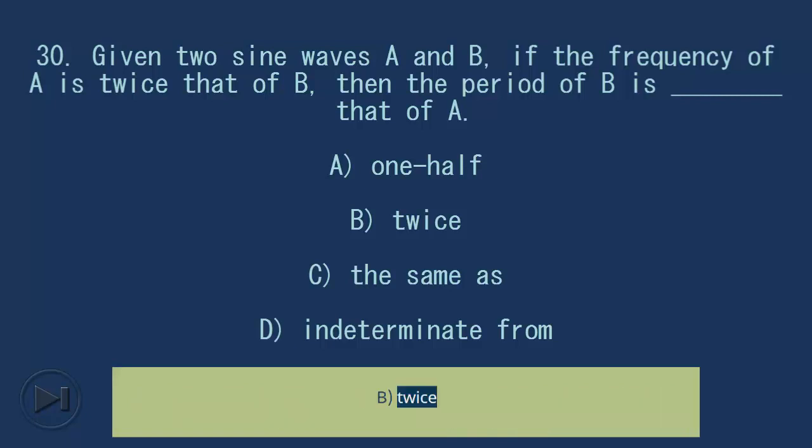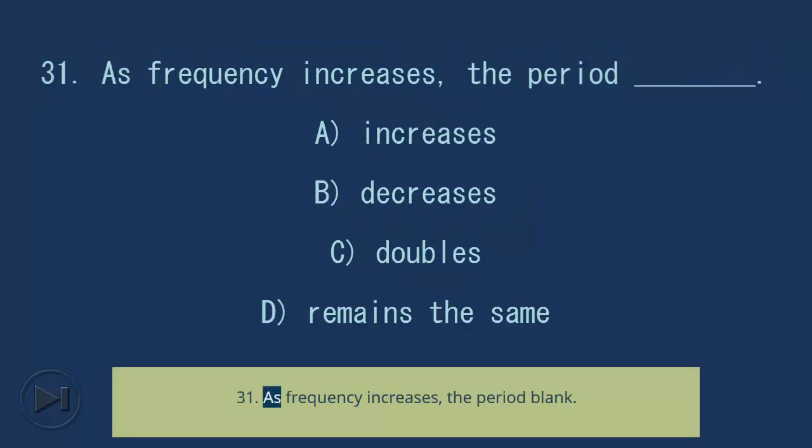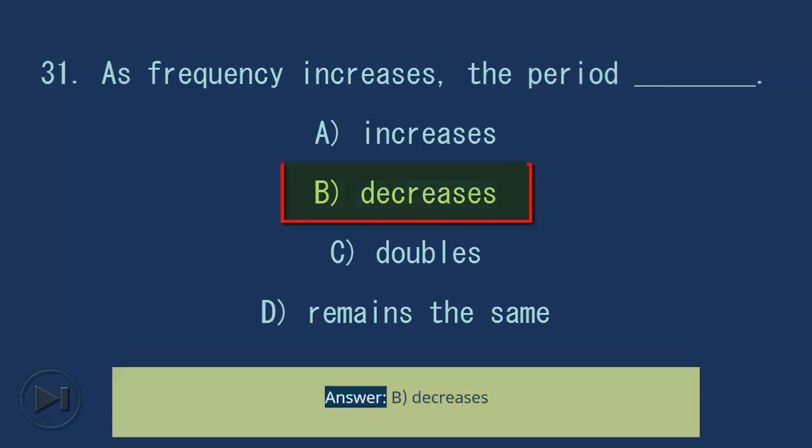B, twice. C, the same as. D, indeterminate from. Answer, B, twice. 31. As frequency increases, the period blank. A, increases. B, decreases. C, doubles. D, remains the same. Answer, B, decreases.